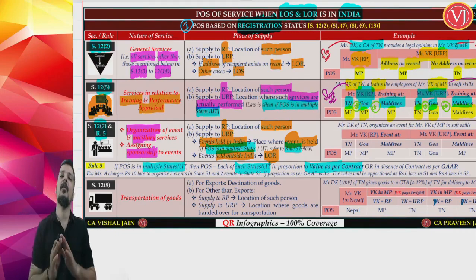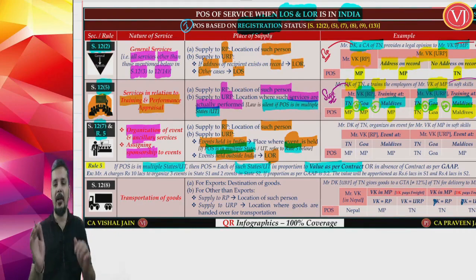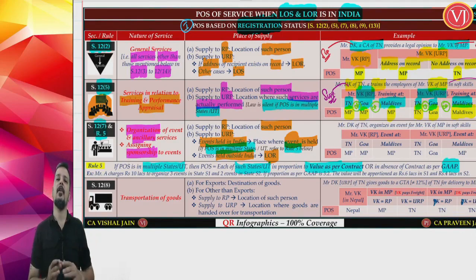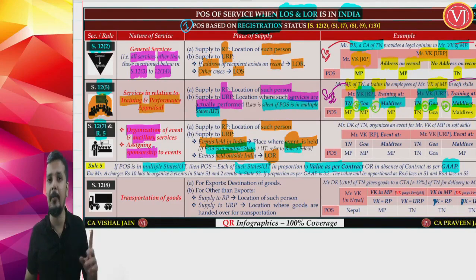But if at all contract is silent about bifurcation, then you have to apply generally accepted accounting principles. So you have to go as per contract bifurcation. If at all event is taking place in multiple states, recipient is registered means no problem. Recipient is unregistered and event is taking place at multiple states or union territory, answer is each of the state or union territory.